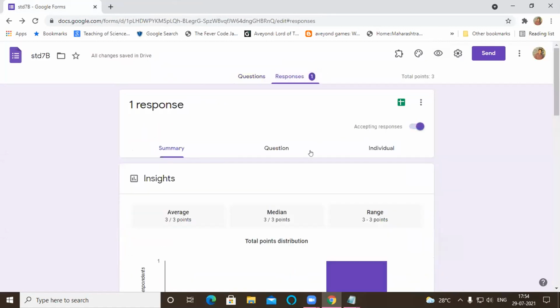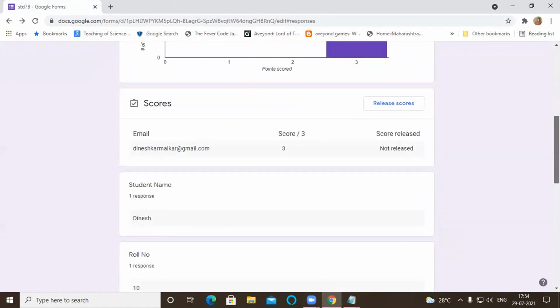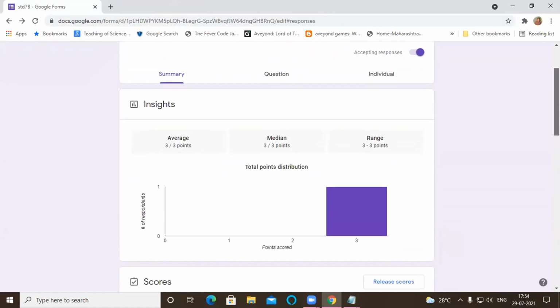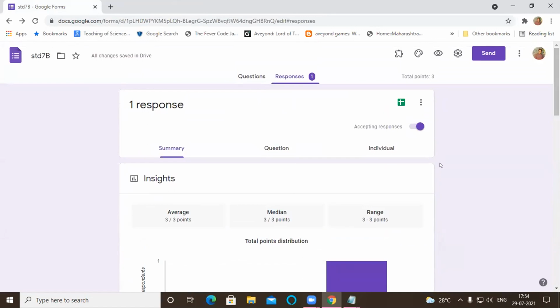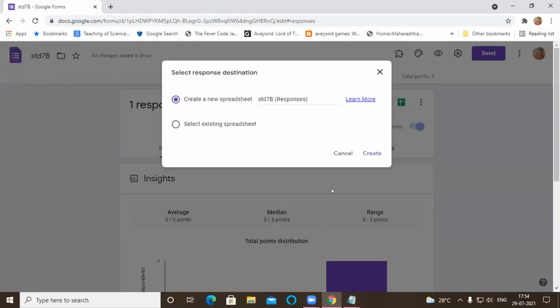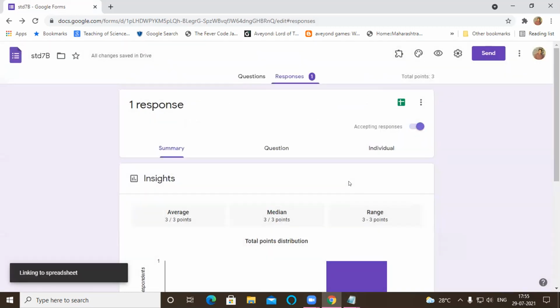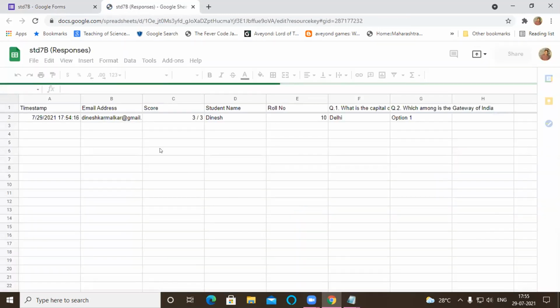If I click the responses, you can see I get all the responses in different ways with different charts, but we are interested only in marks. So I'm showing here, this is the spreadsheet we can create, the Excel sheet. We just have to click this plus sign and click create. You can give whatever name you want. By default, it is given the same name as the file, Standard 7B responses. You can change it to your own name and click create. So this way you will get the Excel sheet.